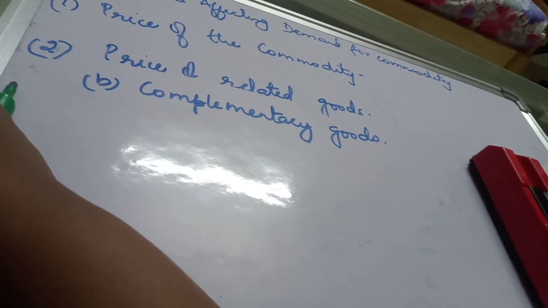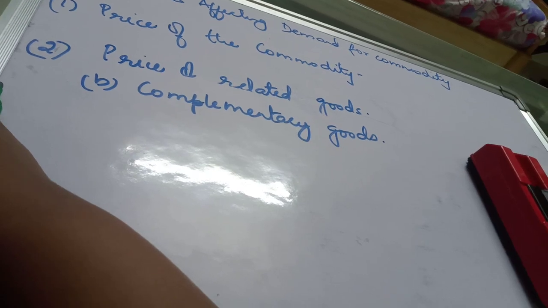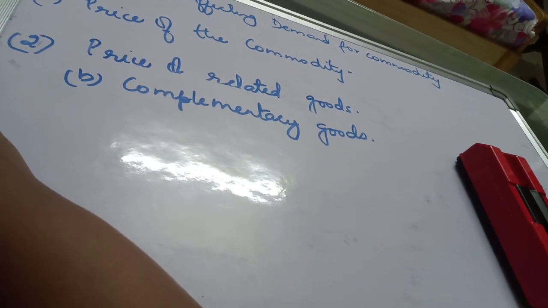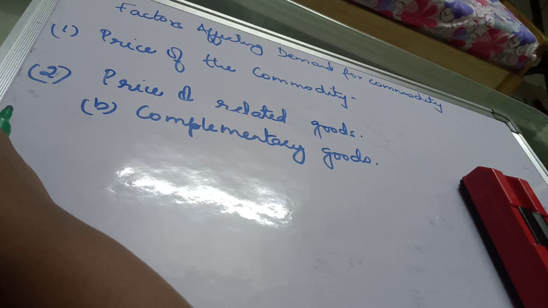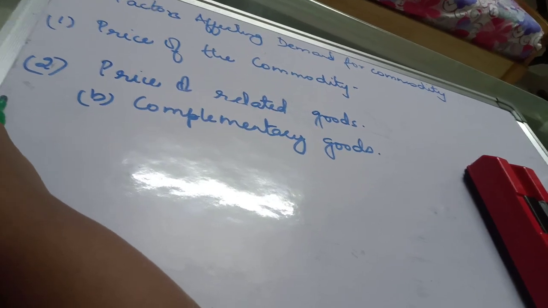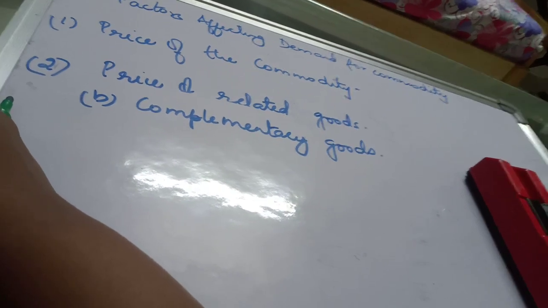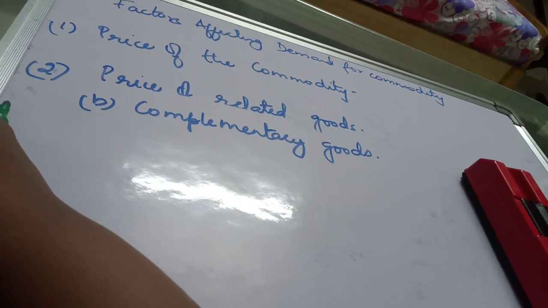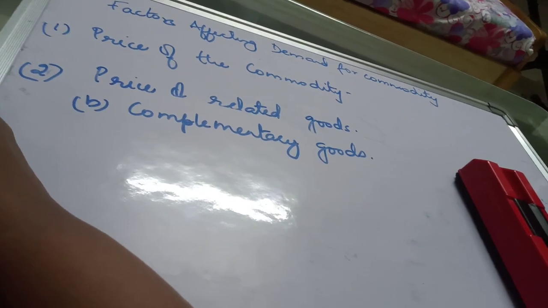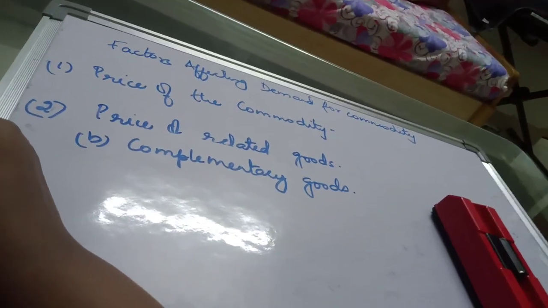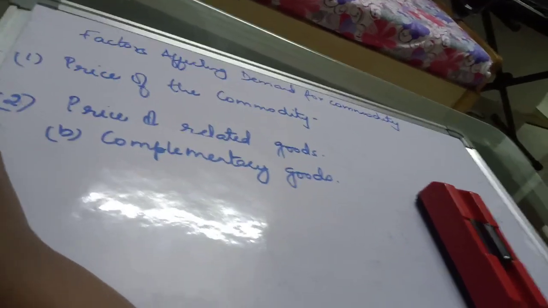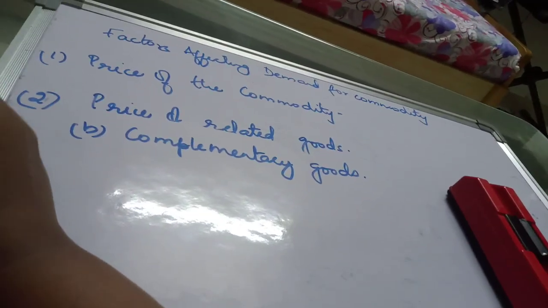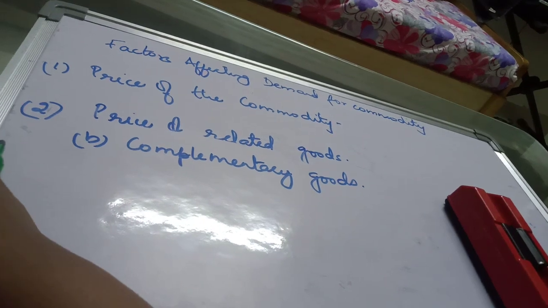I repeat, complete, not compete. Complete the deficiencies of each other. So they will be demanded together. Example: car and petrol, pen and ink, shoes and socks, or coffee and sugar. So when these are used together, they are called complementary goods.